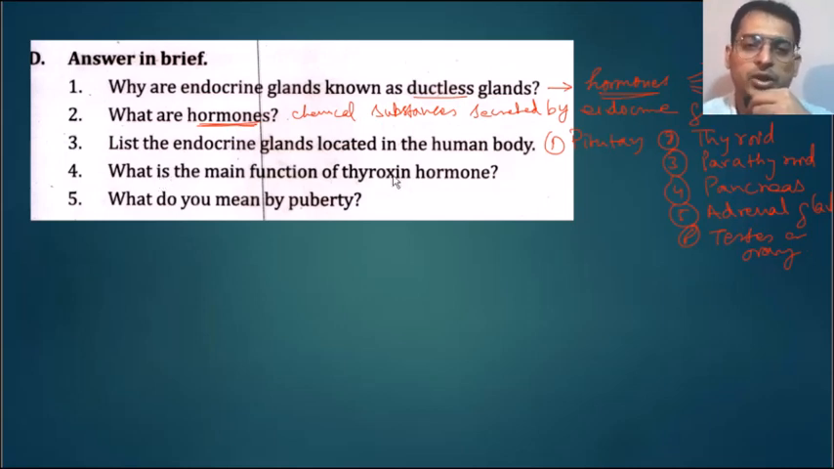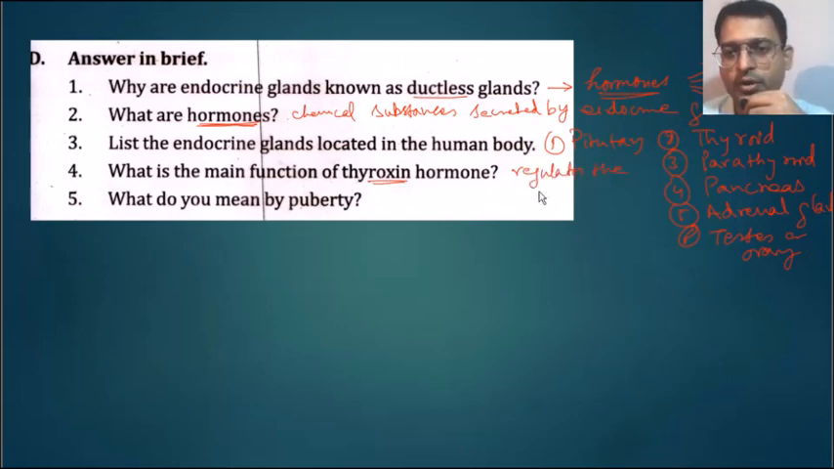What is the main function of the thyroxine hormone? Okay, so thyroxine hormone regulates the metabolism. Metabolism, the consumption of oxygen, the respiratory function, these things are all controlled by the thyroxine hormone secreted by the thyroid gland. Okay, what do you mean by puberty? Puberty is the stage in which the person is able to reach the reproductive stage.